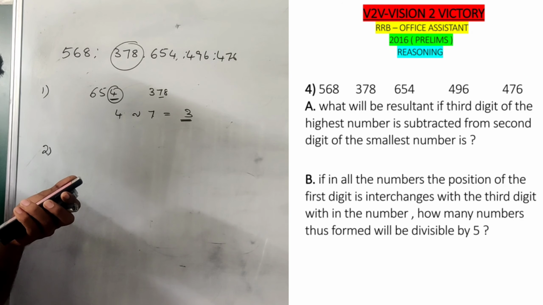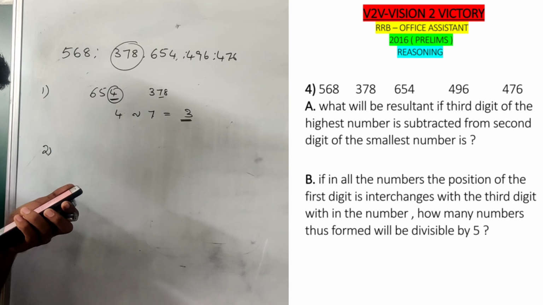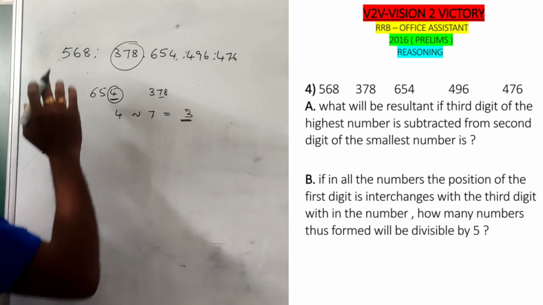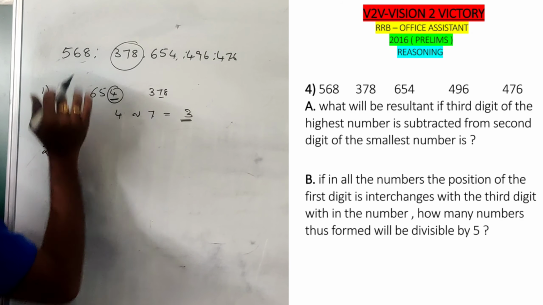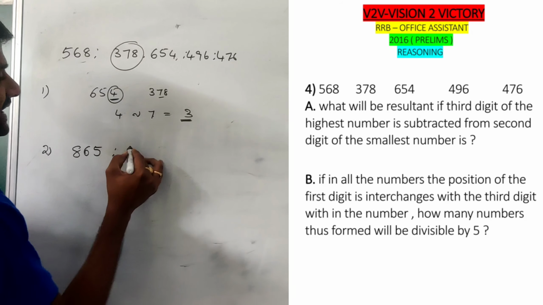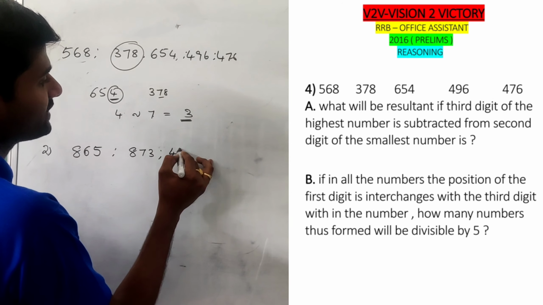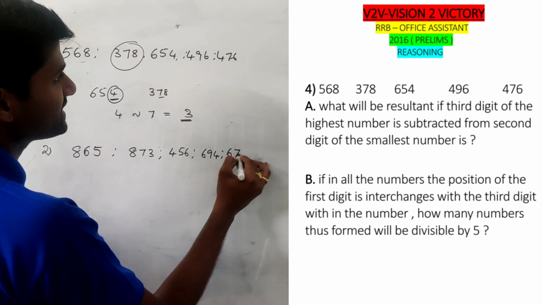If in all the numbers the position of the first digit is interchanged with the third digit within the number, how many numbers thus formed are divisible by 5? If you interchange the first and third digits, the values become 865, 873, 456, 694 and 674.